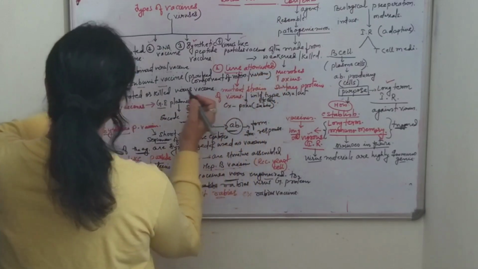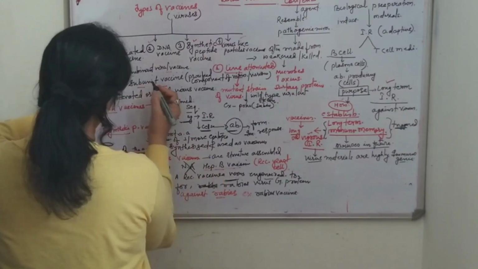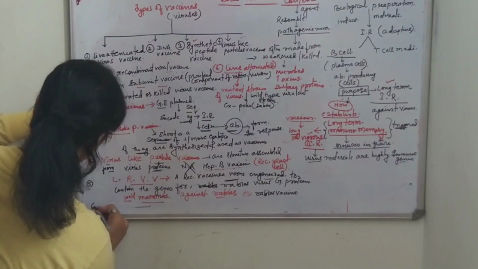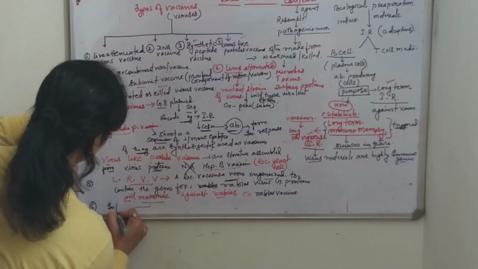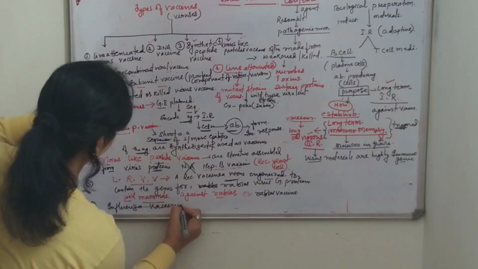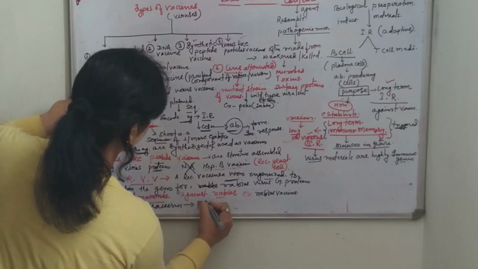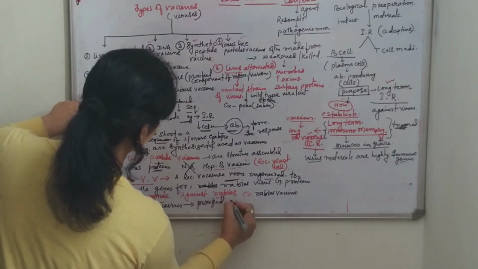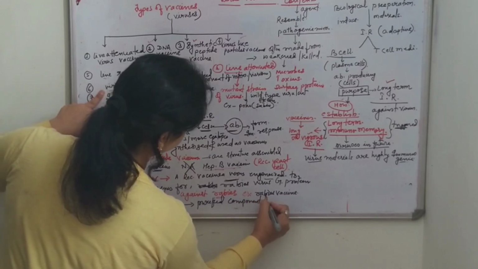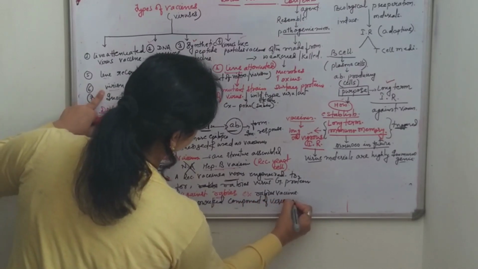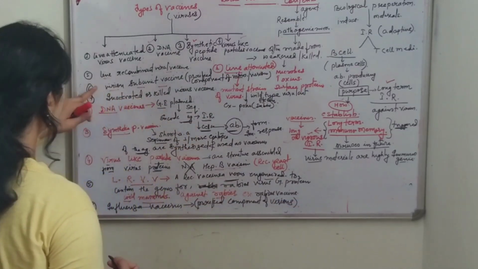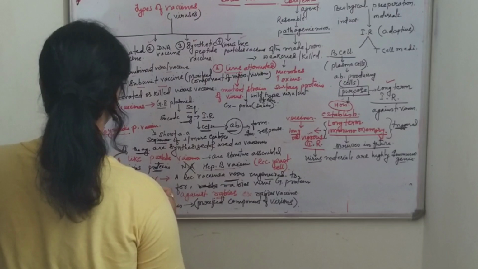For example, the influenza vaccine is an example of virion subunit vaccines, and it contains purified components of virions. Okay, so this is virion subunit vaccines.